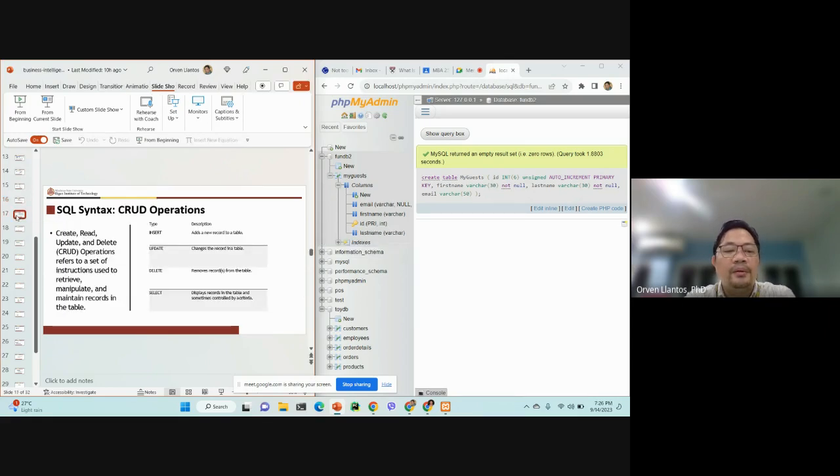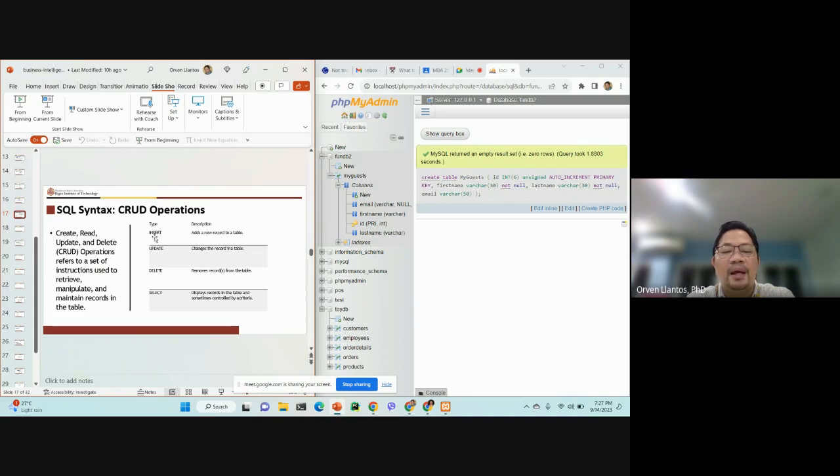So when we have this table, then we can do the CRUD operations. What are the CRUD operations? CRUD stands for create, read, update, and delete. This refers to a set of instructions used to retrieve, manipulate, and maintain records in the table.